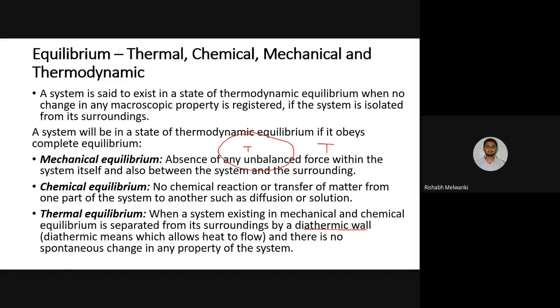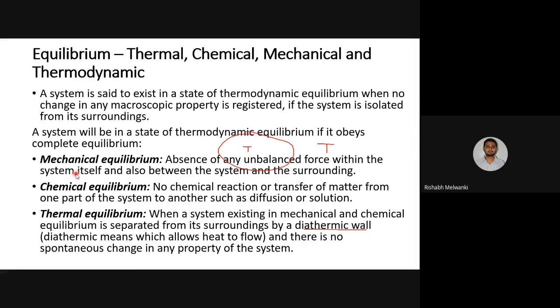The same is written over here. When a system existing in mechanical and chemical equilibrium is separated from its surrounding by a diathermic wall, which allows heat to flow, and there is no spontaneous change in any property, temperature, everything remains the same, that is known as thermal equilibrium. So a system is said to be in thermodynamic equilibrium when it obeys complete equilibrium. Complete equilibrium means mechanical, chemical, and thermal equilibrium.